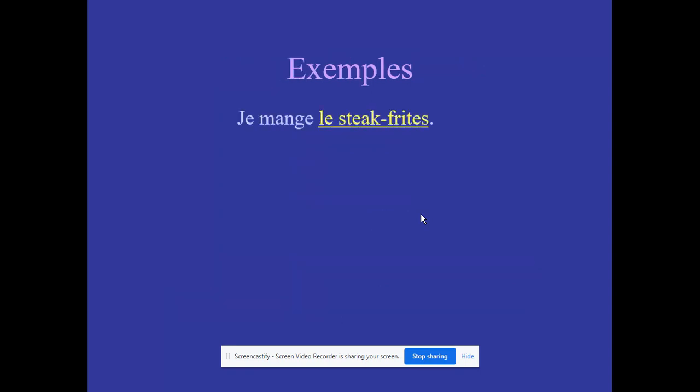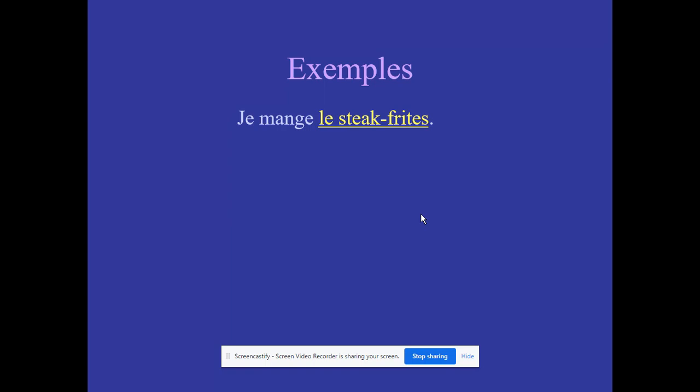Je mange le steak frit. Once again, I'm being very, very simple on these. These are going to be in present tense, okay? So, je mange le steak frit. Now, as you can see, I have already underlined our direct object. It is what is being eaten, so that is le steak frit.